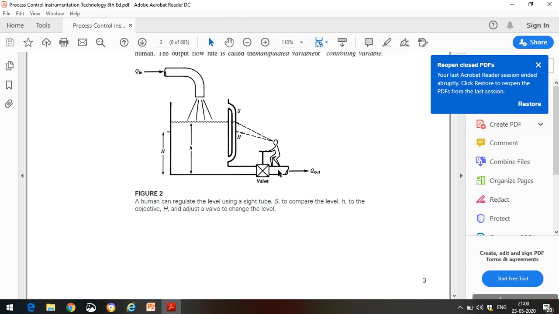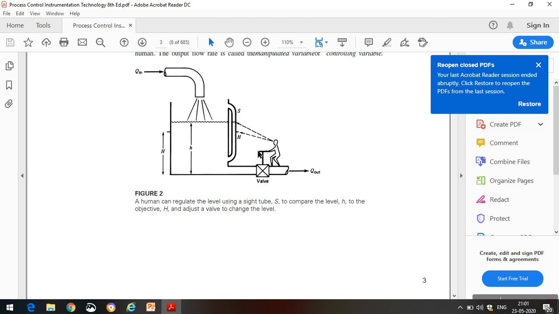rate. So as he increases the output flow rate through this control valve, the level falls. Then whenever it becomes equal, again you may adjust the flow rate. Otherwise you can adjust the flow rate such that the level of this tank is equal to this capital H. And after some time, if there are any changes in the input flow rate, again the level may increase or decrease depending upon the input flow rate. Again he has to increase or decrease the output flow rate. So this is called human aided control or manual control.